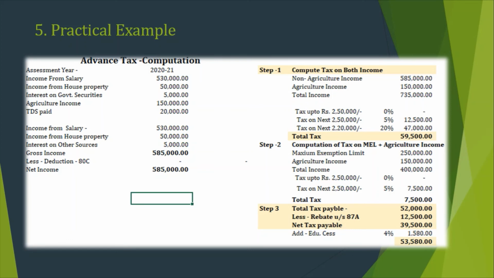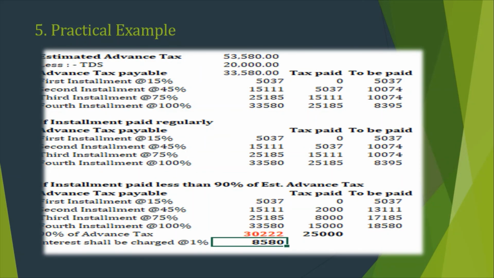Less rebate claimed under section 87A, 12,500 rupees. So total advance tax to be paid is around 53,580 rupees. Now as I mentioned, there is also TDS of 20,000 rupees, so we will deduct it. So our net advance tax payable is 33,580 rupees.